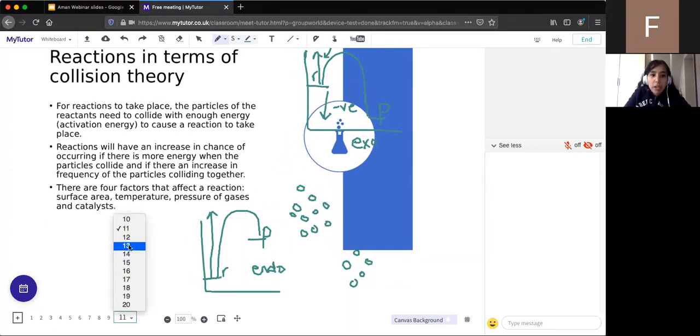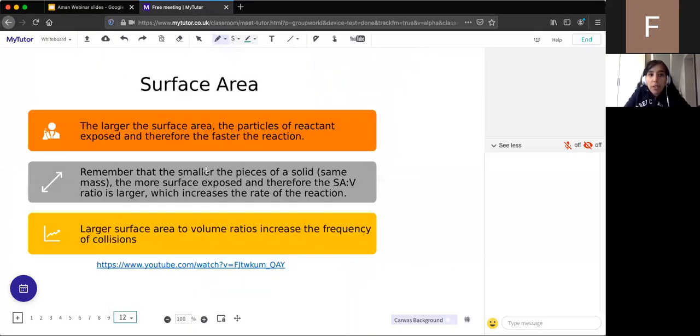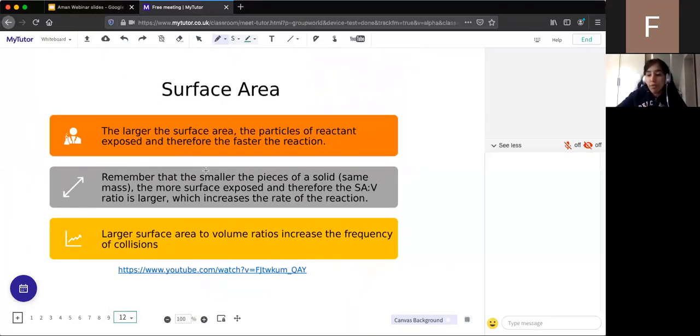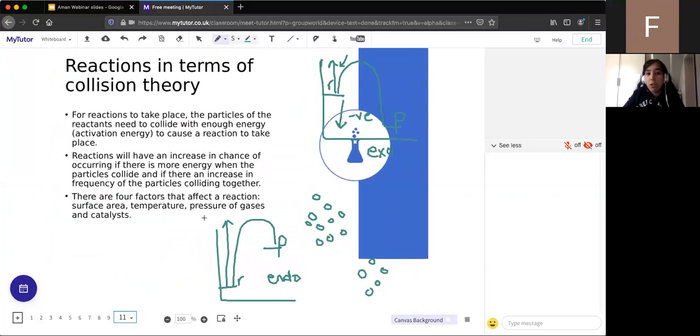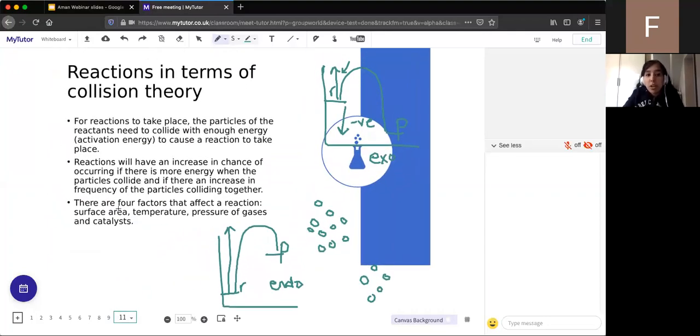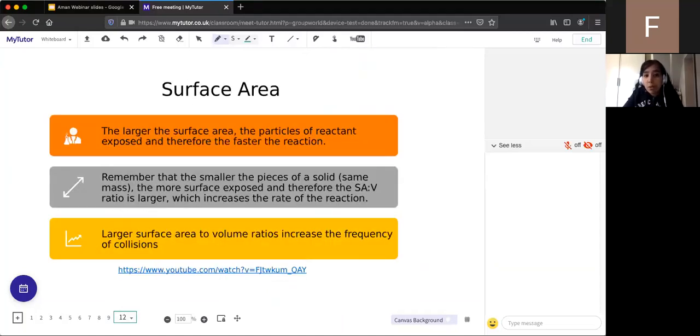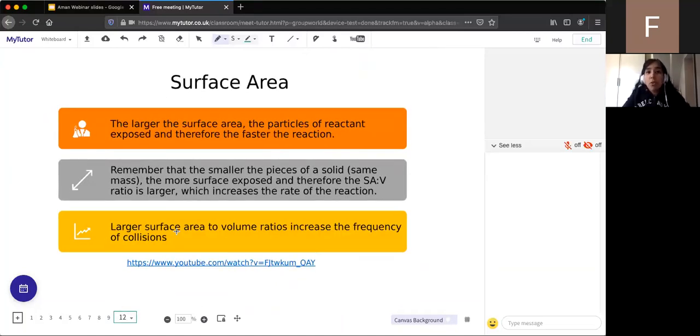Okay, so let's go on to the one factor that we're looking at today, which is surface area. On the previous slide, I talked about the four things that we will look at, mainly on Wednesday. So we're going to look at surface area today, but the other factors that we'll look at are temperature, the pressure of gases, and catalysts. So first of all, the surface area. The larger the surface area, the more particles of reactant that are exposed, and therefore the faster the reaction.